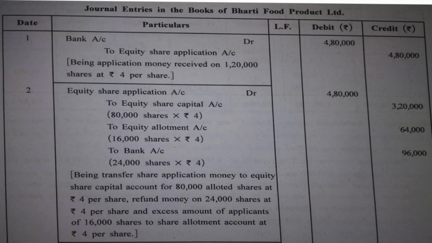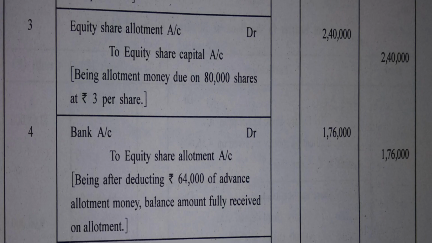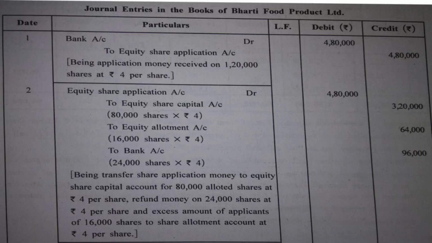But from this, 64,000 has already been received. So how much are you going to receive now? 1,76,000 only. 2,40,000 minus 64,000, the advance that we have kept in the second journal entry.